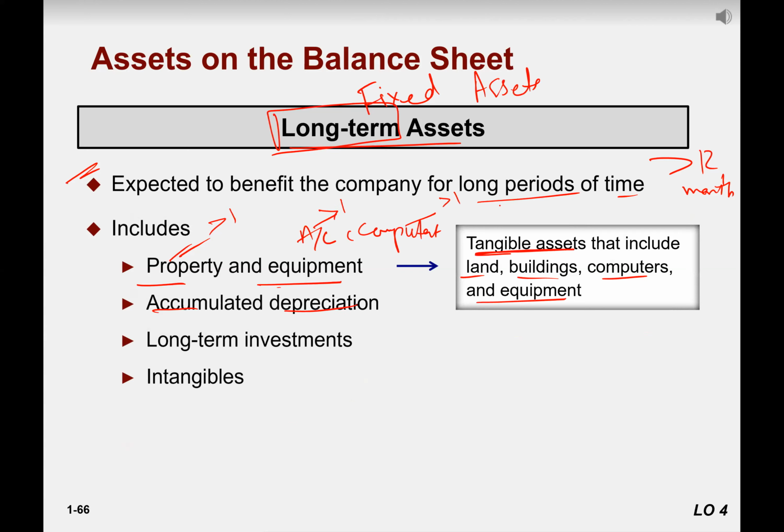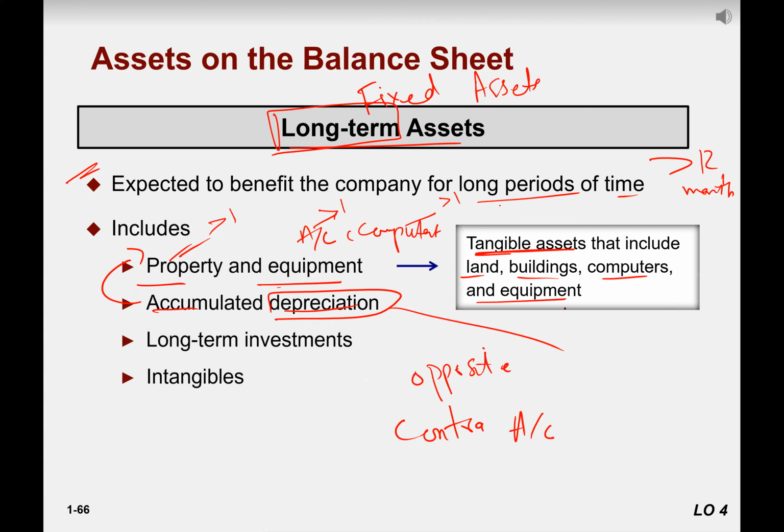Accumulated depreciation. We call this a contra account, which means the opposite account of equipment, land, this kind of stuff. What is depreciation? Depreciation is an annual or monthly wear and tear of the assets, right?